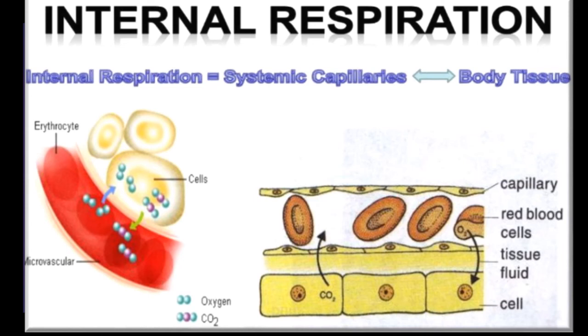In our red blood cells, there is hemoglobin. Oxygen gets attached to hemoglobin and makes the oxyhemoglobin compound.